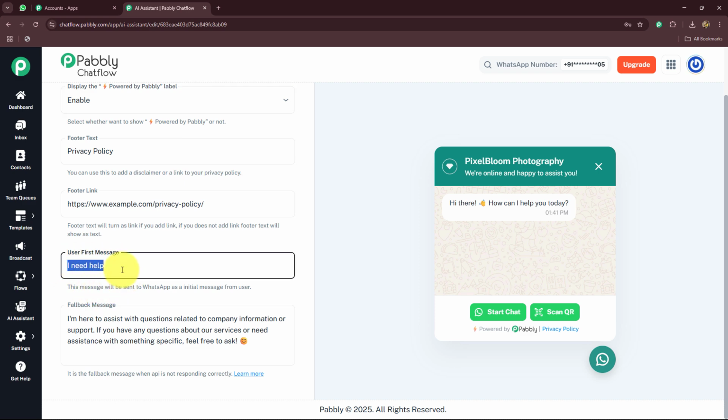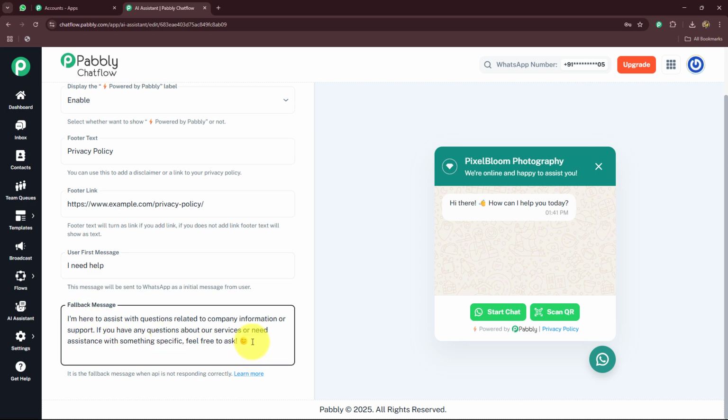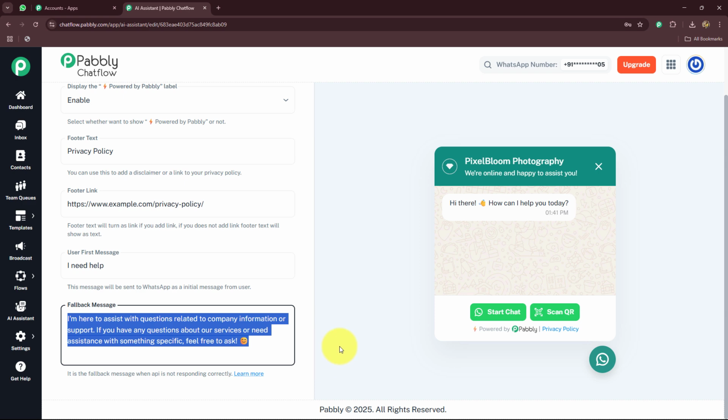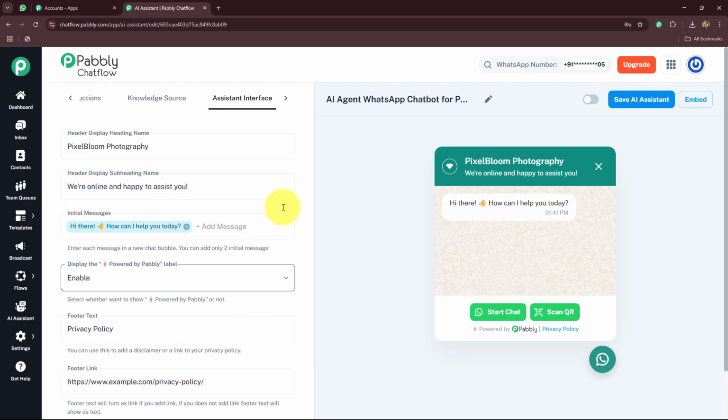So here we have I need help. If you want, you can also replace it. Then you can also provide the fallback message, that whenever you receive a message that is not related to the topic or not related to the knowledge base, or the AI agent is not able to answer that, what message it is going to send to the customers. So here I'm here to assist you with questions related to company information or support. If you have any other questions about our services or need assistance with something specific, feel free to ask. Here I have provided my fallback message, and now my work is done.